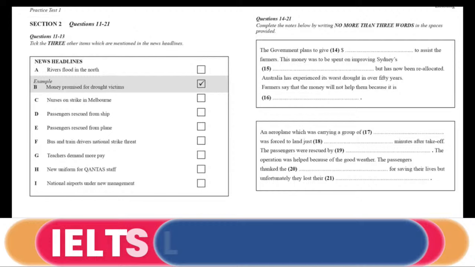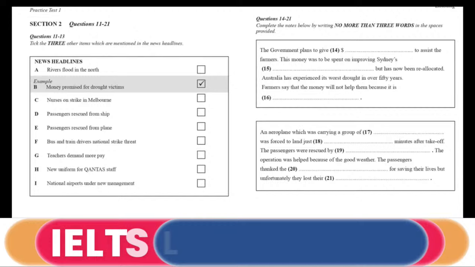This is the 6 o'clock news for Tuesday, the 25th of November. And first, the headlines. The Prime Minister has promised to help the drought-stricken farmers in the northern part of the country who haven't seen rain for nearly 2 years. And in Sydney, a group of school children are successfully rescued from a plane which landed in the sea shortly after takeoff. Transport workers are on strike in Melbourne over a pay claim, and the strike looks set to spread to other states. And on a fashionable note, there's to be a new look for the staff of Qantas, Australia's national airline.